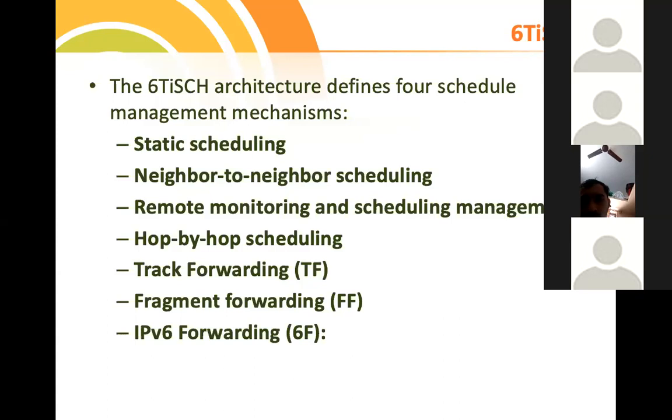And then we have something called track forwarding and fragment forwarding. Track forwarding in the sense, for example, some part of the sensor data may be the input for another. The next part may not need all the data. Only a few parts of the sensor data may be needed.